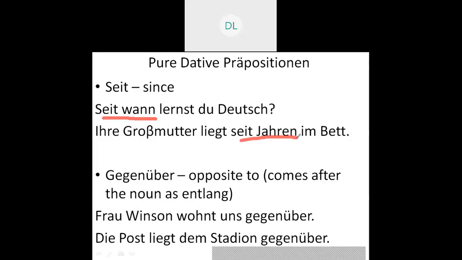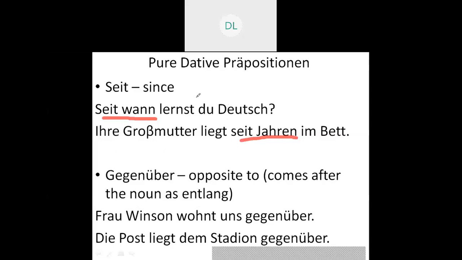So that is Ihre Großmutter liegt seit Jahren im Bett, or whatever fits into the sentence. Her grandmother is lying in bed since years. Always remember, whenever I have a time expression, seit Jahren, time comes before the verb or after the verb. On the same grounds, seit wann lernst du Deutsch? Since when are you learning German?